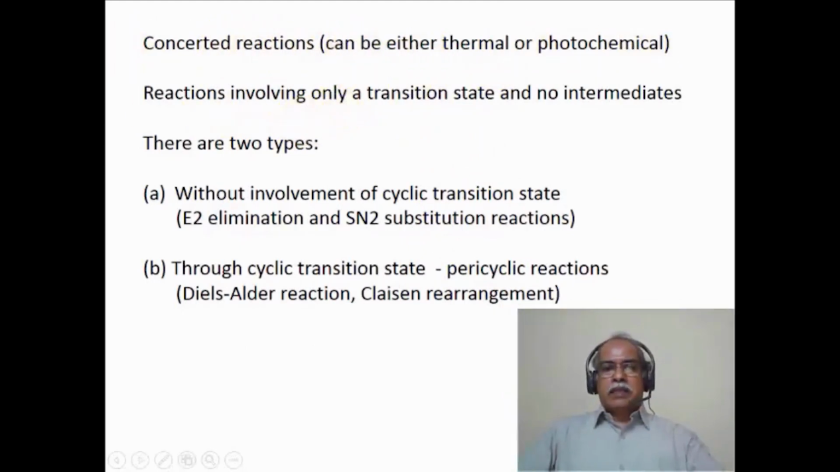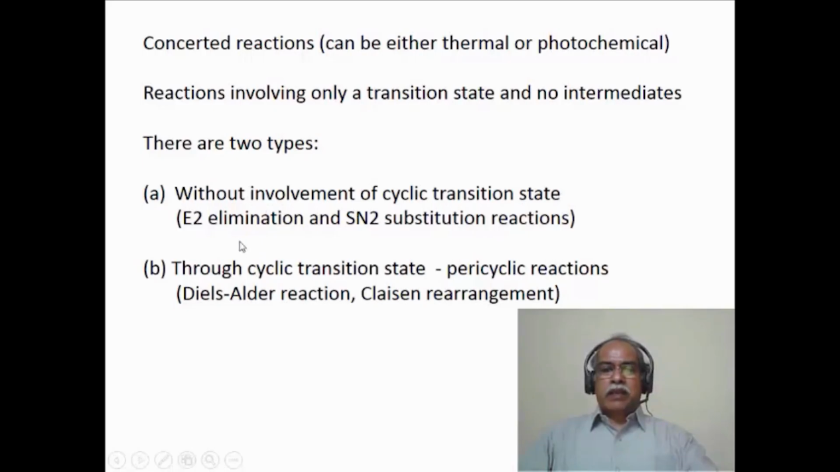Now, coming back to the concerted reaction, these are reactions which proceed through a transition state without the involvement of any kind of intermediates. Both the thermal type as well as photochemical type concerted reactions are known, and there are two types of concerted reactions. Those reactions which involve a cyclic transition state, and those reactions which do not involve any kind of a cyclic transition state. So whether the transition state is a cyclic transition state or an acyclic transition state makes the classification of the two types of concerted reaction. The ones that proceed through the cyclic transition states are the ones that are known as pericyclic reactions, and the ones that do not proceed through the cyclic transition states are not pericyclic reactions.